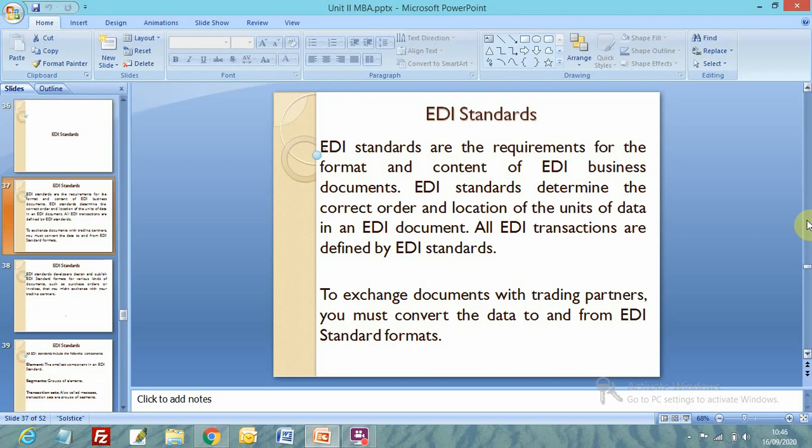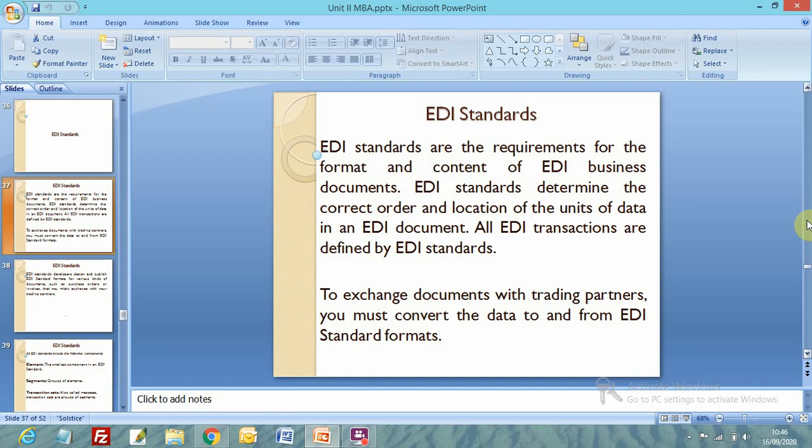As we said, in case of EDI, we have a software. As we update the order or invoice on our own computer system, it communicates with the vendor's system, the trading partner's system, and it updates their records as well. So we need some standards to communicate, right? The EDI standards determine the correct order for different elements. All EDI transactions are defined by EDI standards. EDI transactions mean EDI communications between trading partners, right?